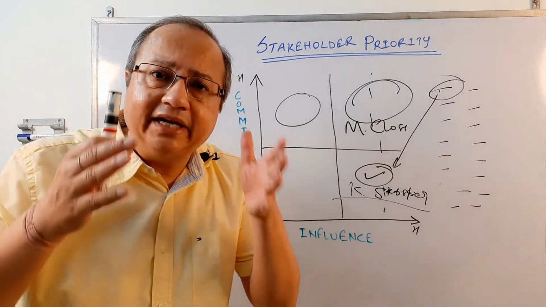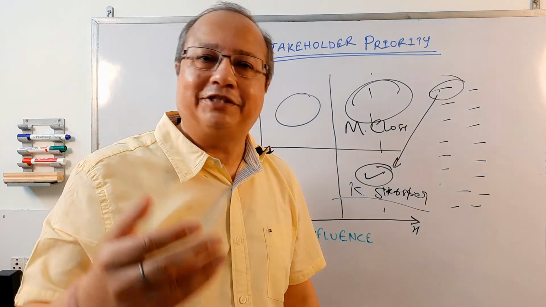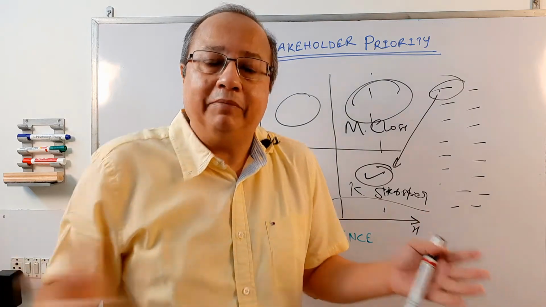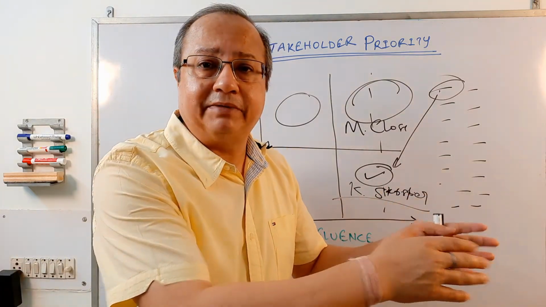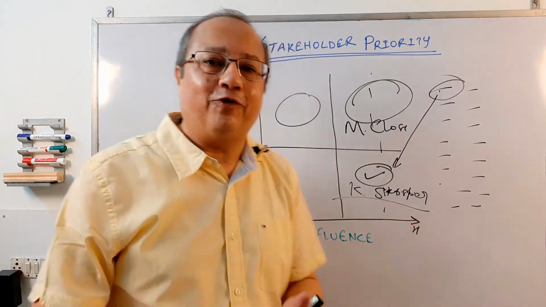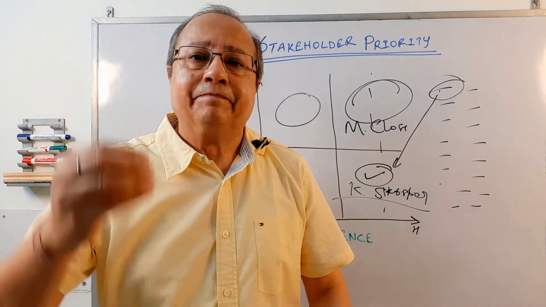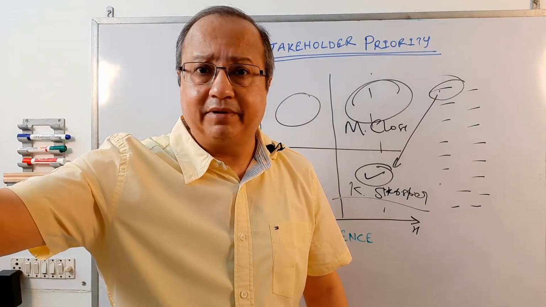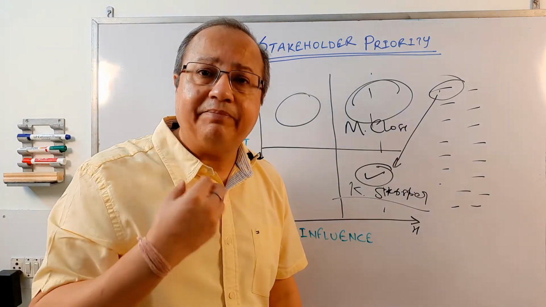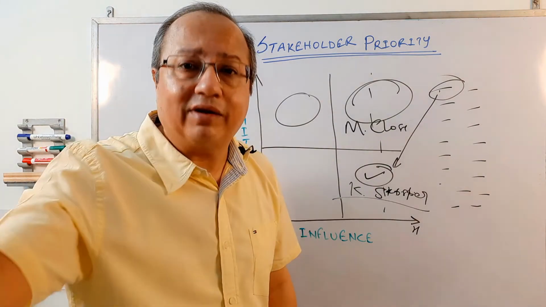I'm so heavily engaged into it, but apart from criticizing it or supporting it, what else can I do? I don't have that much of an influence politically. I may have some influence in the project management arena, but not in the country's running of things. And therefore, I need to be informed. That's why I want to be constantly aware of the latest information from the government. And when the government is lacking on communication, they don't keep me informed soon enough, I get very irritated, even though I may or may not like that government.